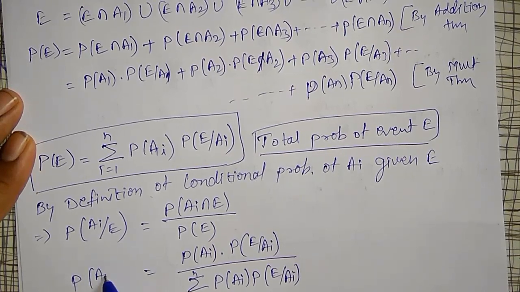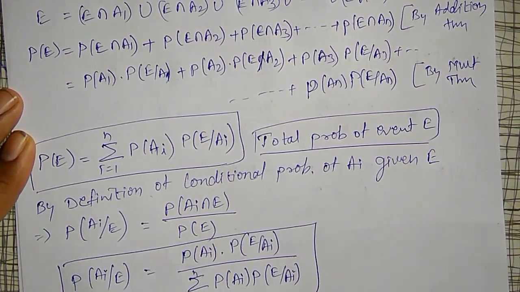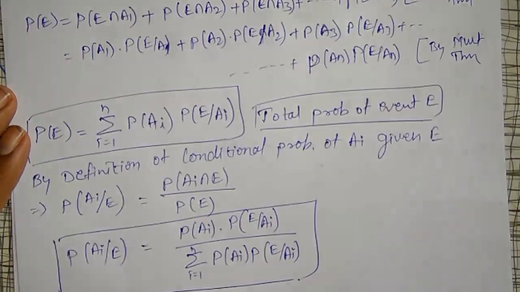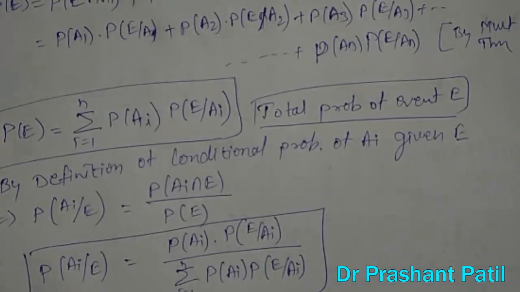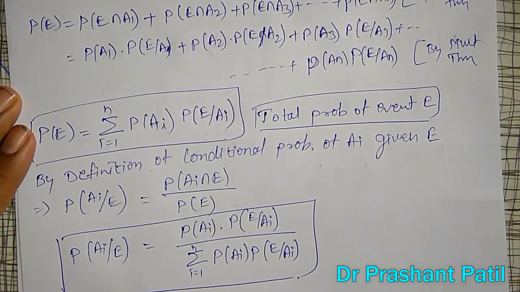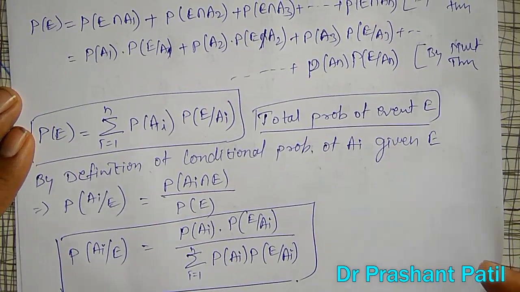This is the probability of Ai given E. This theorem is very important. Definitely one question on this, and the proof of this, will be asked in the examination.